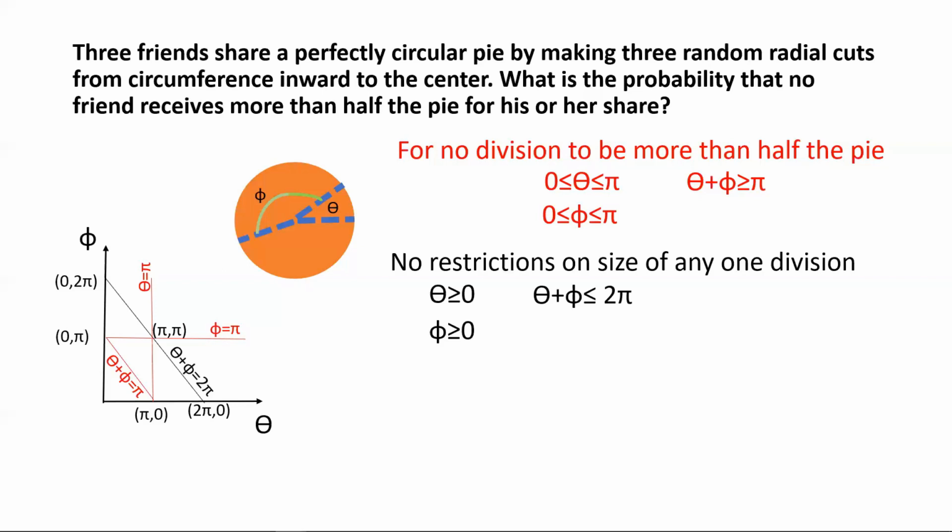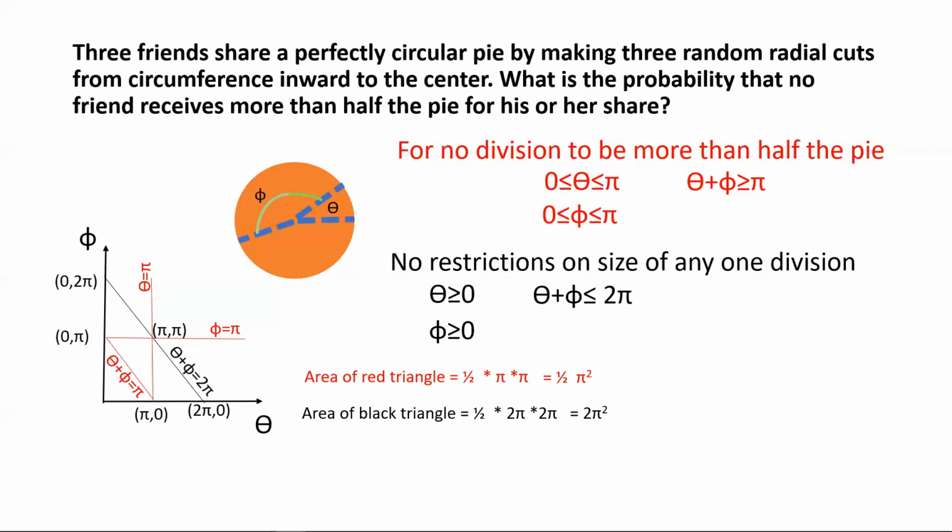So what's the area of the red triangle? Well, that's just a right angle triangle, right? And the base of that red right angle triangle is pi. The altitude is pi, so it becomes half multiplied by pi squared, which makes it half pi squared. And what's the area of the black triangle? Well, that's another right angle triangle with altitude 2 pi and base 2 pi.